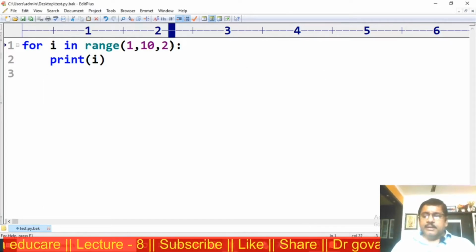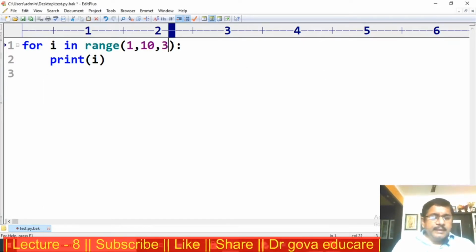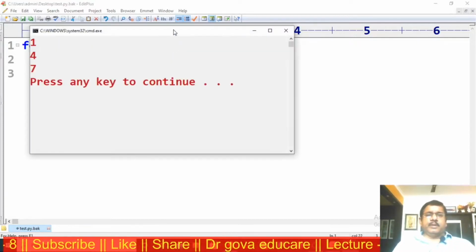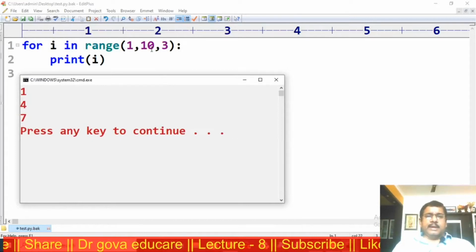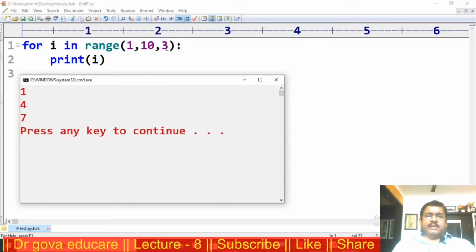Suppose I provide 3 here. Now this is the output. Starting value 1 to 9. In each step, it is incremented by 3.